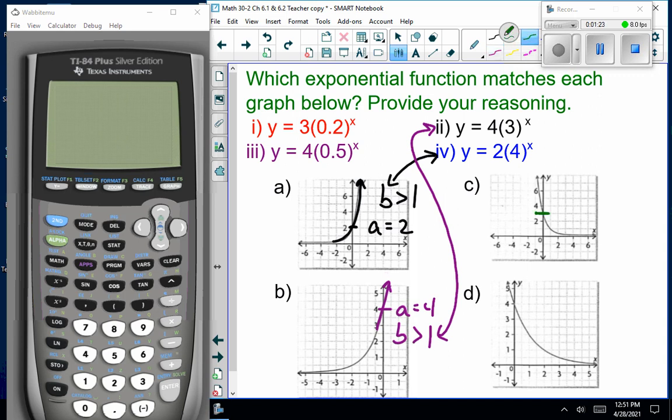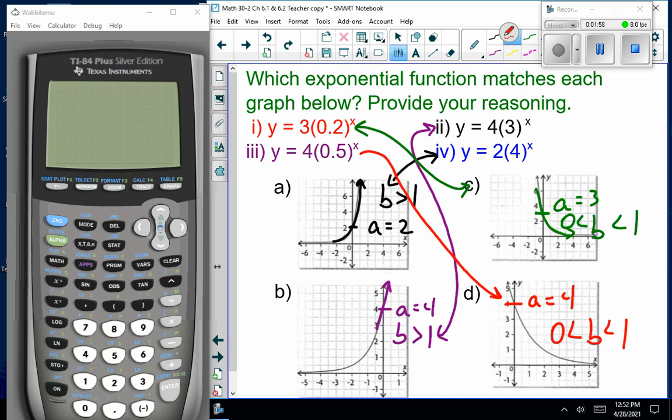C. Now, A is 3, and notice this is decreasing, so B is a fraction less than 1. Now, to be picky, I should be saying it's greater than 0. Do I always say that? No. But which one of these has a B value less than 1 and A is 3? Just double checking. A equals 3. This one's decreasing, so my B value is less than 1, which, yes, is number 3. Now, I could have done that by graphing these equations, but I'm lazy.